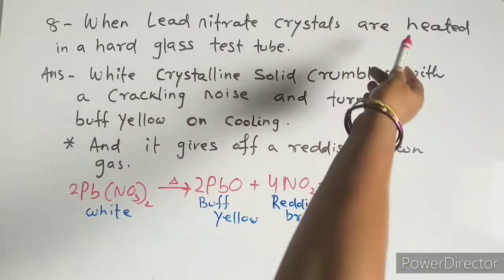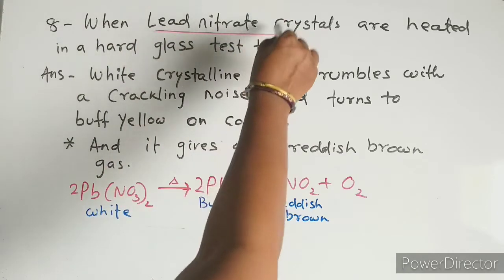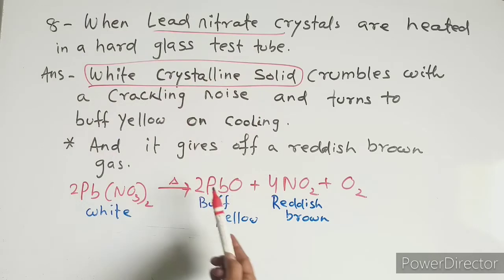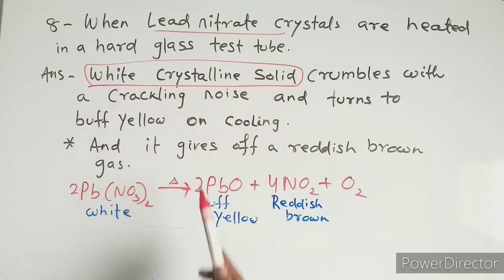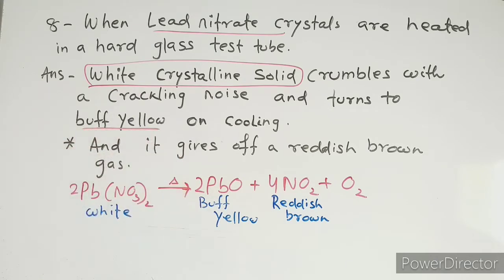When lead nitrate crystals are heated in a hard glass test tube, this lead nitrate, a white crystalline solid, crumbles when heated and gives a crackling noise, and it turns buff yellow on cooling.